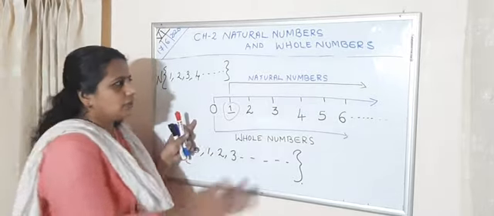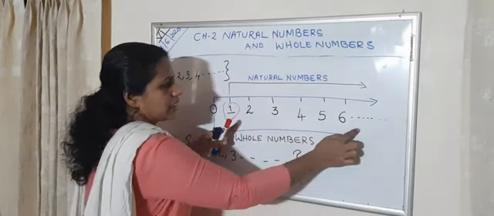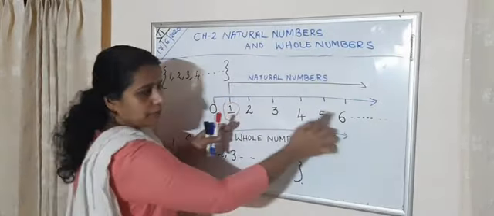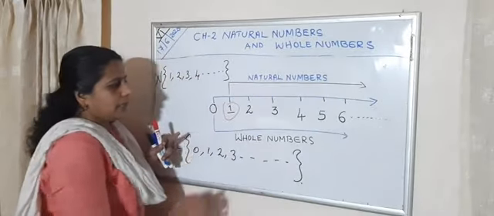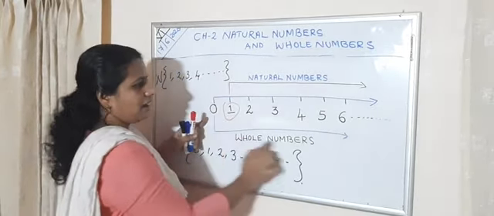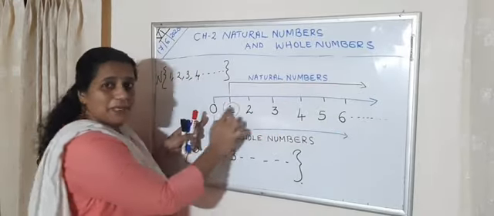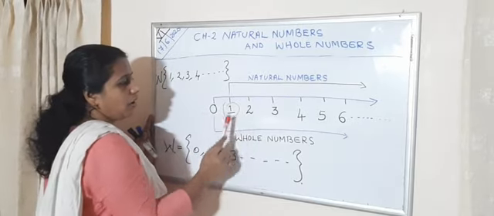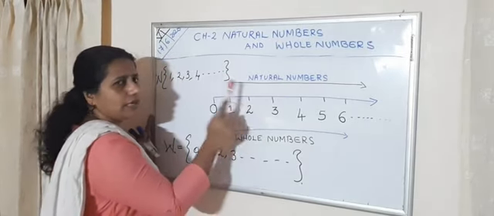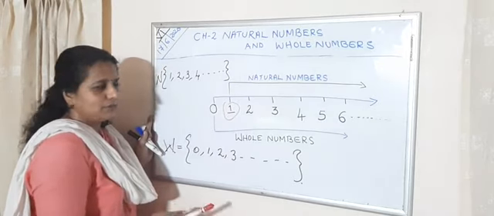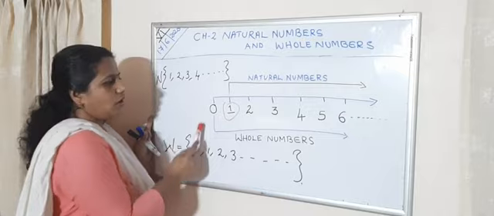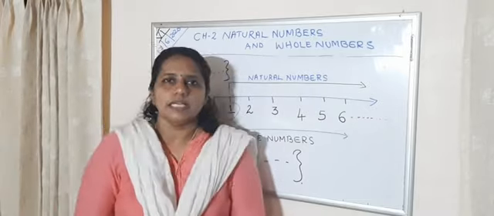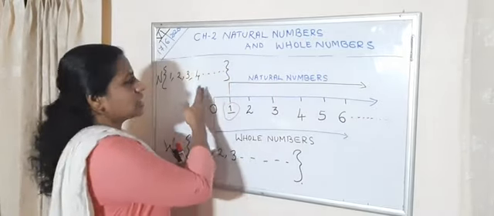Clear? Next, look here. We can see all natural numbers are whole numbers. All natural numbers are whole numbers. But conversely, we can't say that all whole numbers are natural numbers. Why? Because 0 is there. So, all whole numbers are not natural numbers.